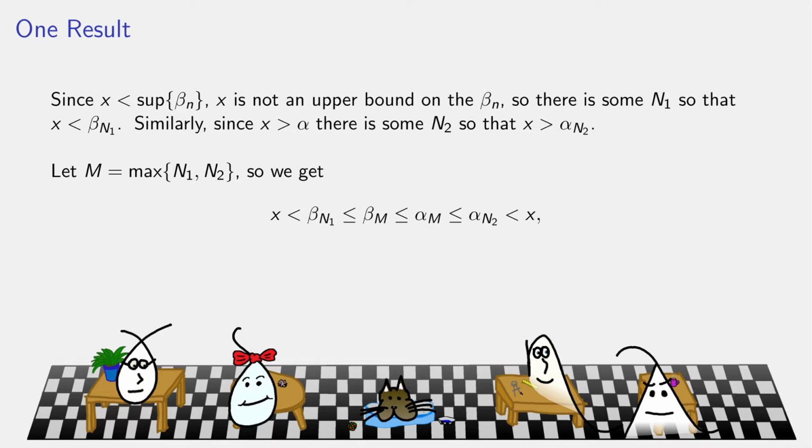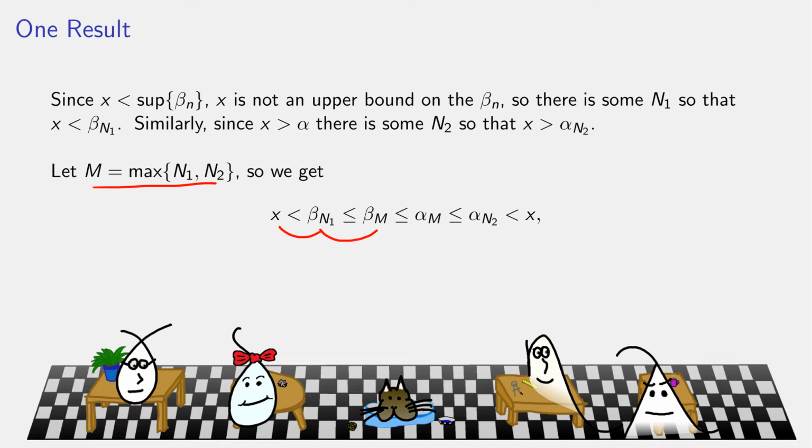So pick whichever one of those two indices, the beta that we picked that's bigger than x, or the alpha that we picked that's smaller than x. Pick whichever index is bigger, and then look what we get. Okay, so m is bigger than n1, and the betas were an increasing sequence. So since m is at least as large as n1, beta m is bigger than or equal to beta n1, but beta n1 was bigger than x, because x was smaller than the supremum of the betas, so I picked that particular beta to be bigger than x, because x was not an upper bound of the betas.